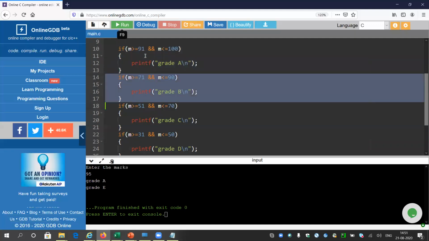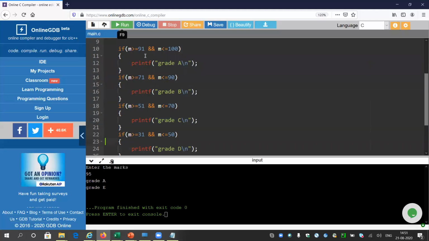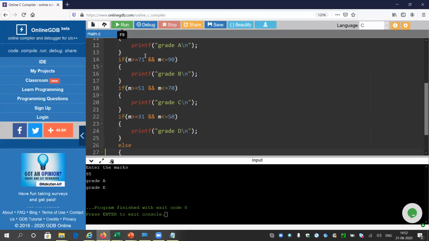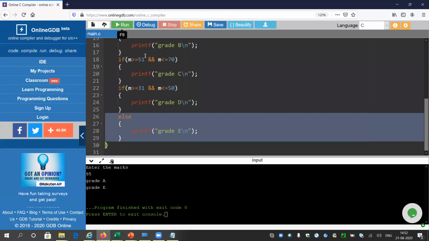After that, it will go into this block. The answer will be no, 91 is not between 71 and 90. Again the answer is no. Again, for this block, 31 to 50, the value of marks is also saying no. And for this no, there is an else statement. The else statement is not linked with the other if statements unless you are giving a nested if.